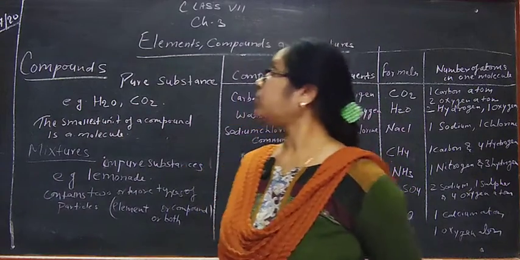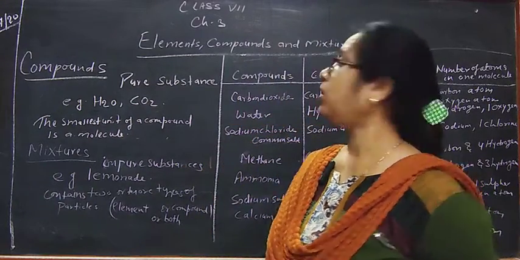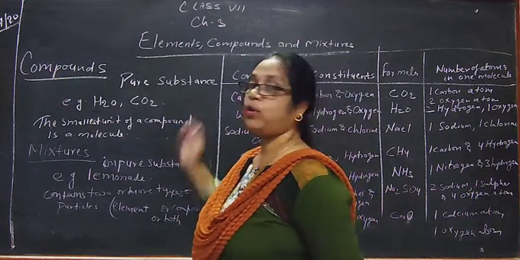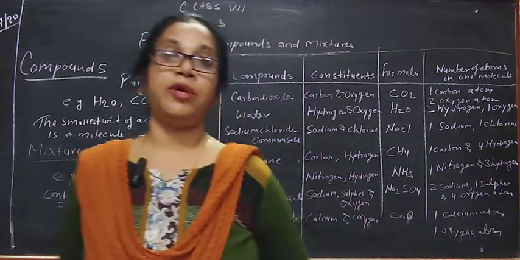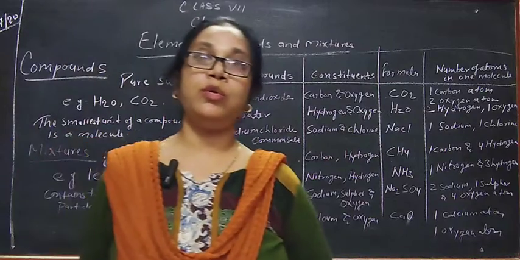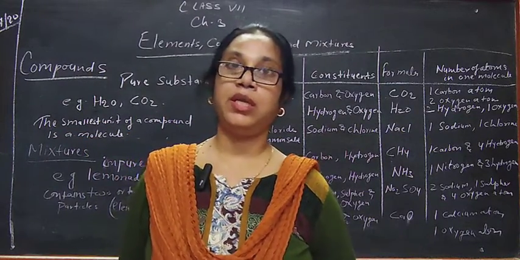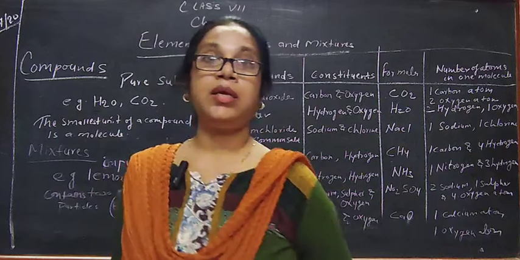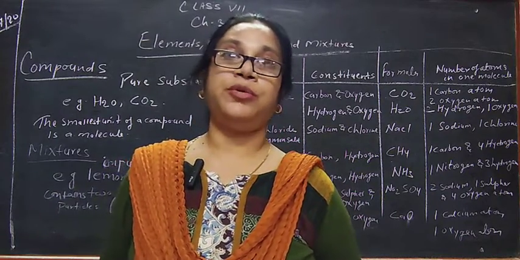Now today I am going to tell you about compound. Compound is also a pure substance. Compound is formed by combination of two or more elements chemically or physically in a fixed ratio.